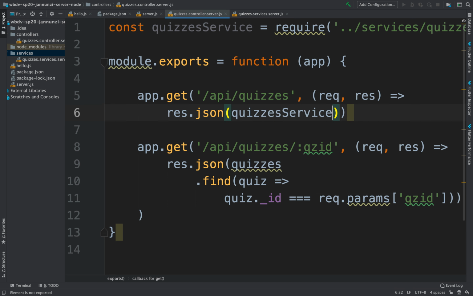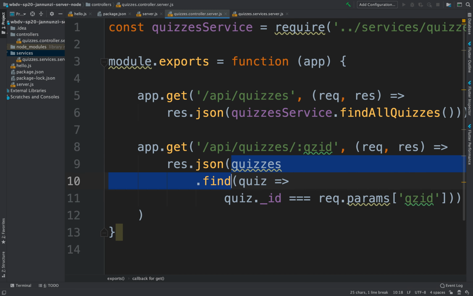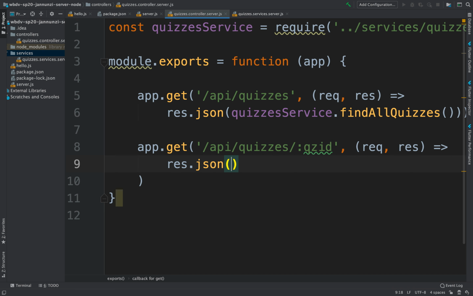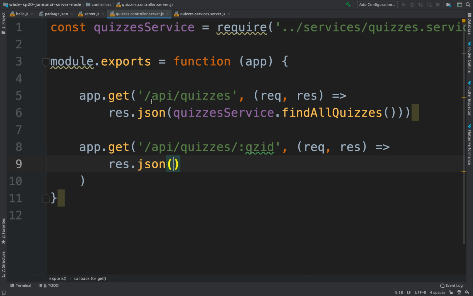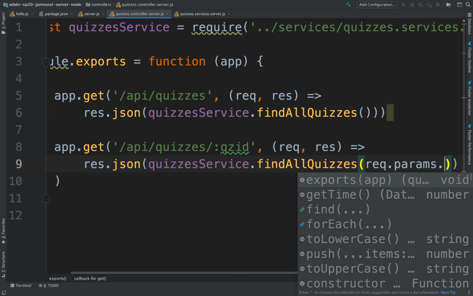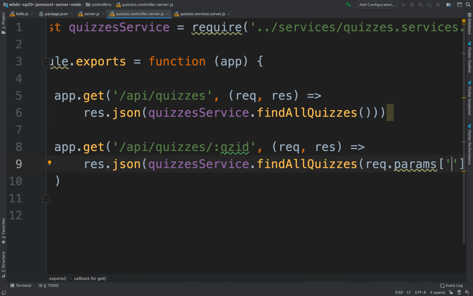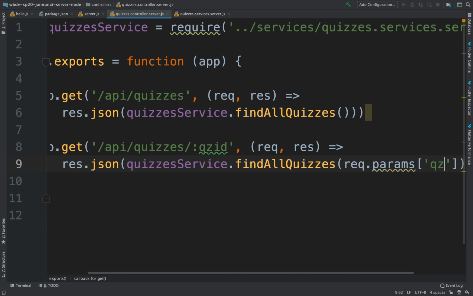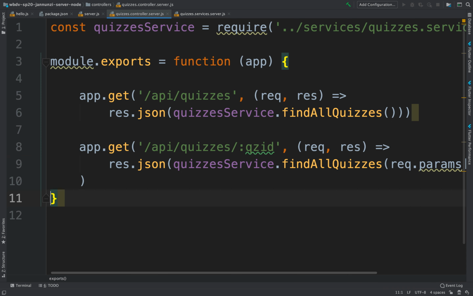Now we have the quizzes service, and so we can replace this here with quizzesService. This is the findAllQuizzes, whereas this one over here is going to fetch that one quiz based on the quiz ID. So we're going to go into the service and then call findQuizById, and I'm going to pass you the ID, which I'm going to parse from the param. So this is request.params.quizId. Okay, there we have it.